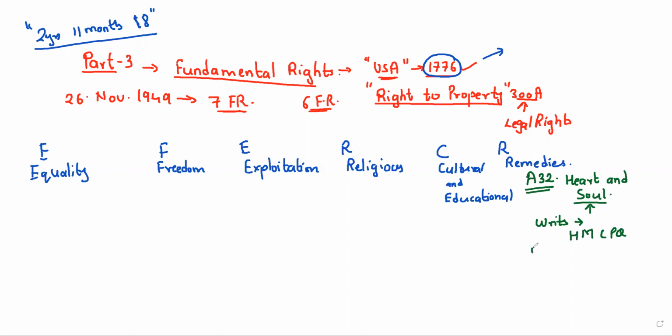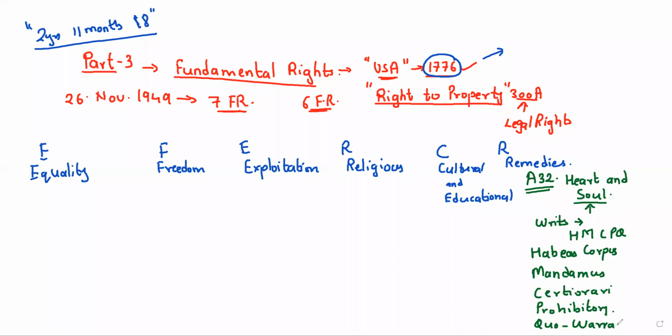I told you a shortcut to remember these writs: Headmaster called PQ. H stands for habeas corpus. M stands for mandamus, which we saw yesterday. Then certiorari. Then prohibition. There will sometimes be prohibitory orders from the Supreme Court on certain High Courts. And there is one more, that is quo warranto. Very, very important, quo warranto.